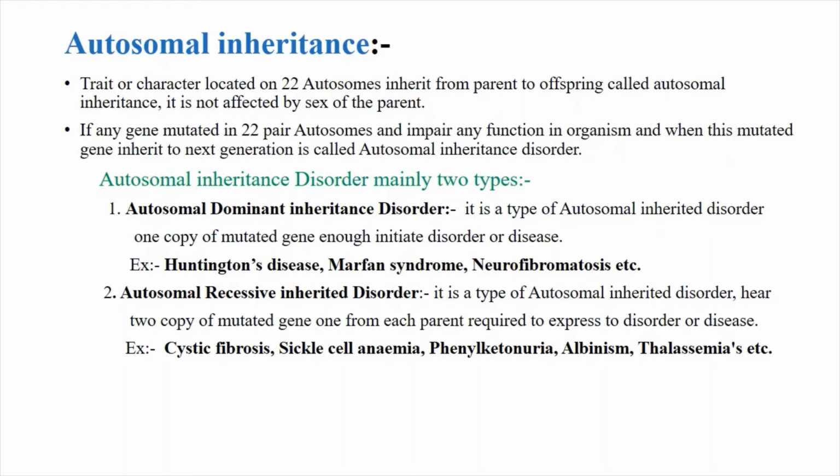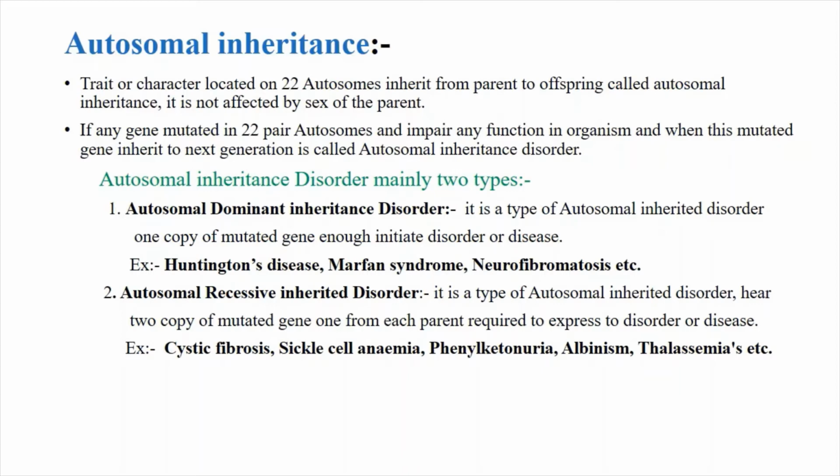Then, what is the autosomal recessive inheritance disorder? These are disorders that arise when two copies of the mutated gene, one from each parent, are inherited and induce a disease. Here two copies of the mutated gene are required from both parents to induce a disease.